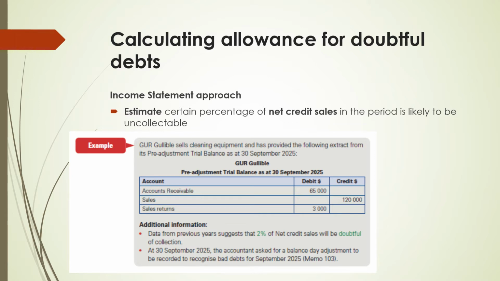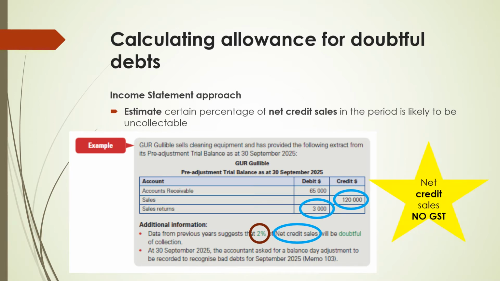In the additional information, we are told that data from previous years suggest that 2% of net credit sales will be doubtful of collection. So for calculating the allowance for doubtful debts, we'll need the 2% as well as the net credit sales. It is important to remember that net credit sales is calculated by taking the sales less sales returns.